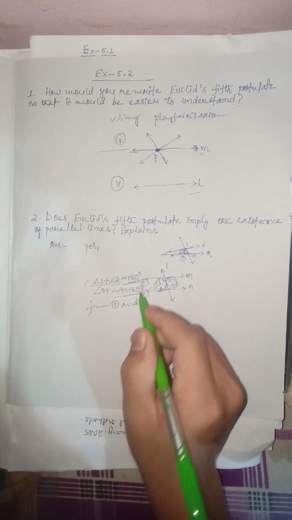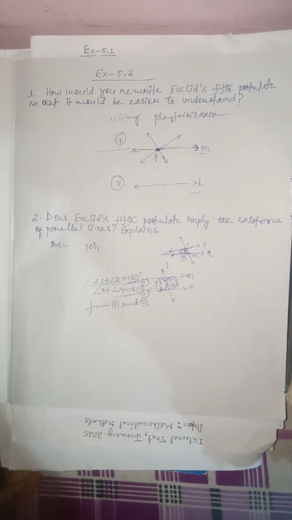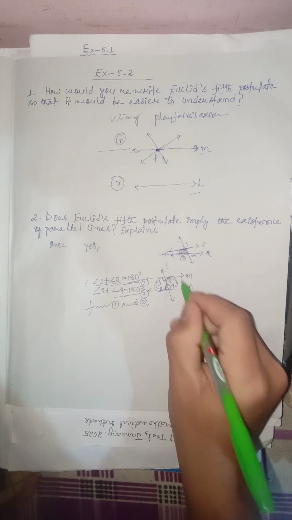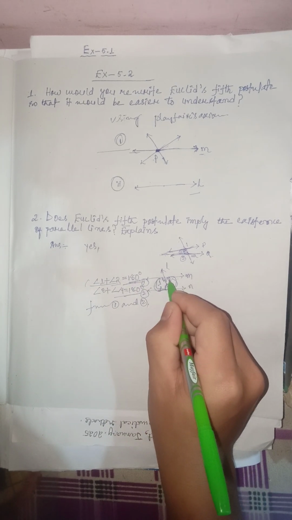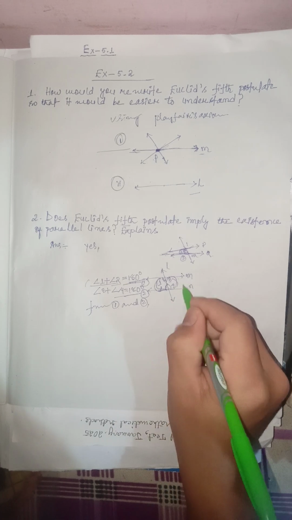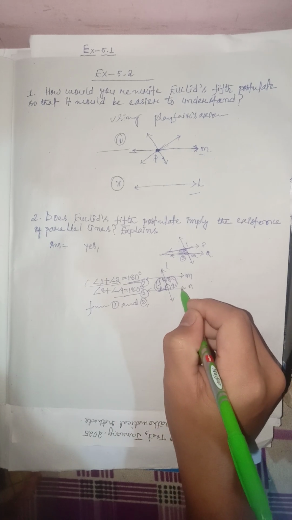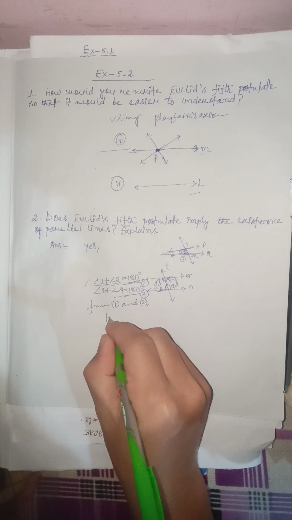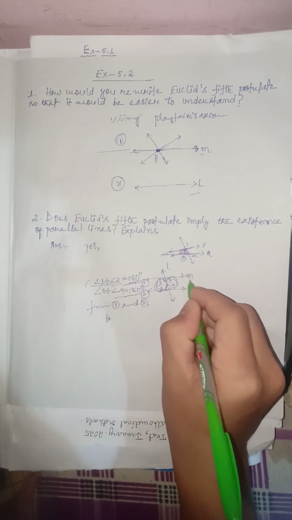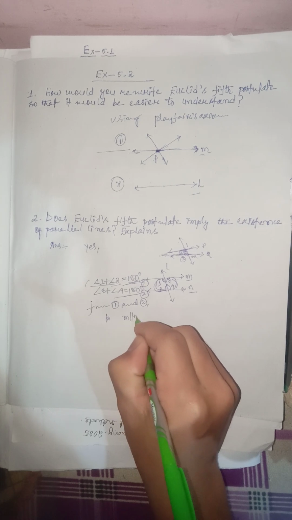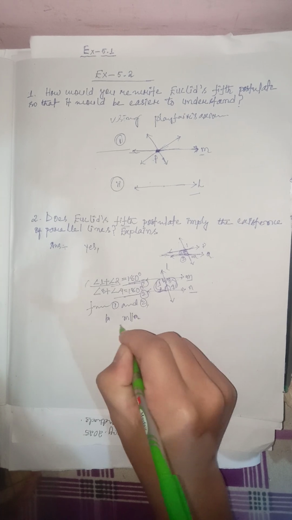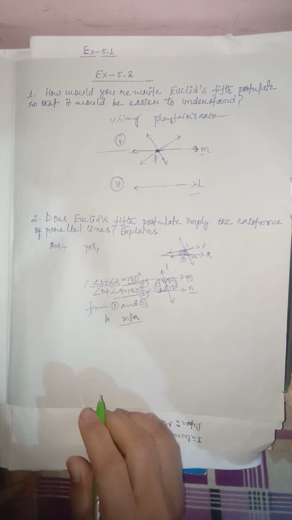That's what we needed to prove whether the two lines are parallel to each other or not. If the sum is exactly 180 degrees, then these two lines are parallel to each other, right? And then we can conclude that M is parallel to N.